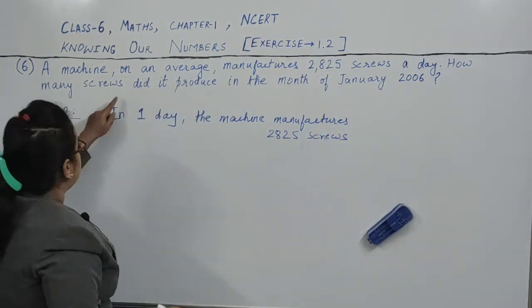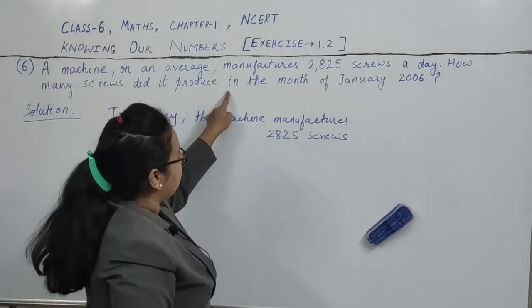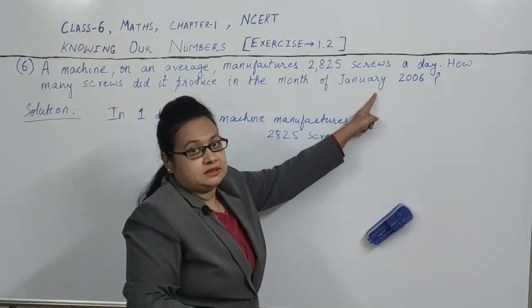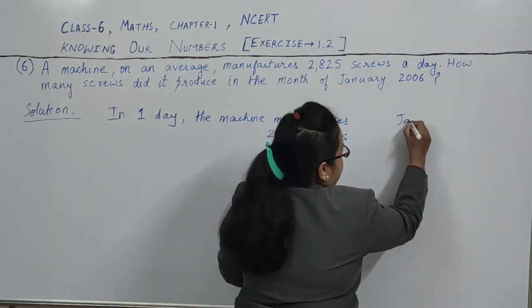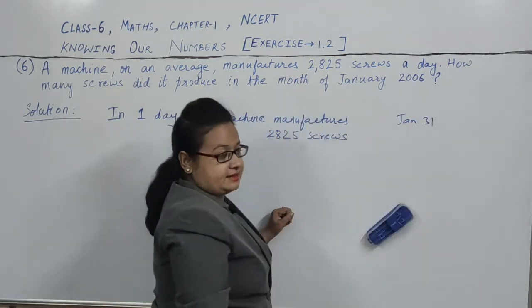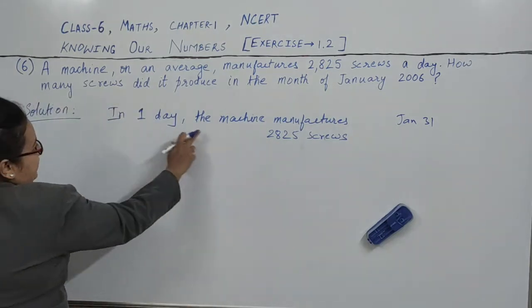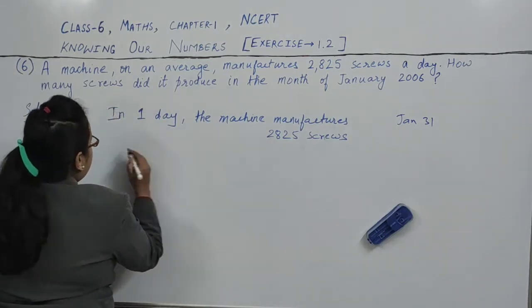So, what is the question? How many screws will it produce in the month of January 2006? And January has 31 days, right? In one day the machine manufactures these many screws.